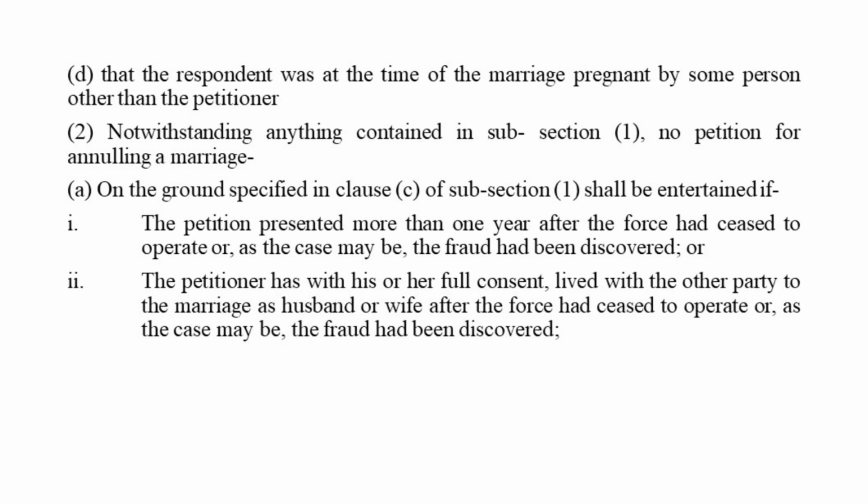Then D says that the respondent was at the time of the marriage pregnant by some person other than the petitioner. And then clause 2 says, notwithstanding anything contained in subsection 1, no petition for annulling a marriage on the grounds specified in clause C of subsection 1 shall be entertained if the petition is presented more than 1 year after the force had ceased to operate, or as the case may be, the fraud has been discovered, or the petitioner has with her full consent lived with the other party to the marriage as husband or wife after the force has ceased to operate, or as the case may be, the fraud has been discovered.